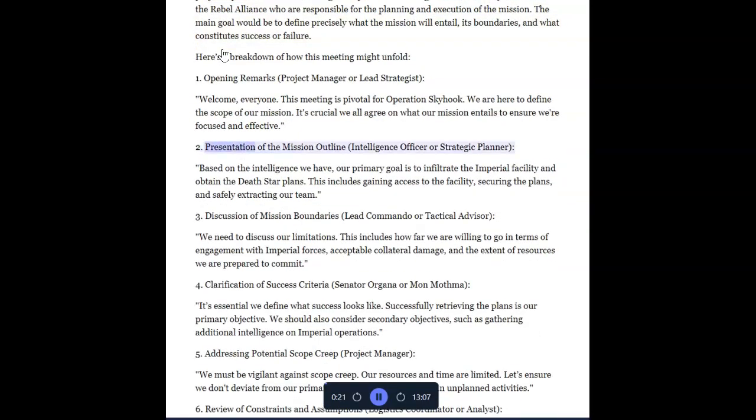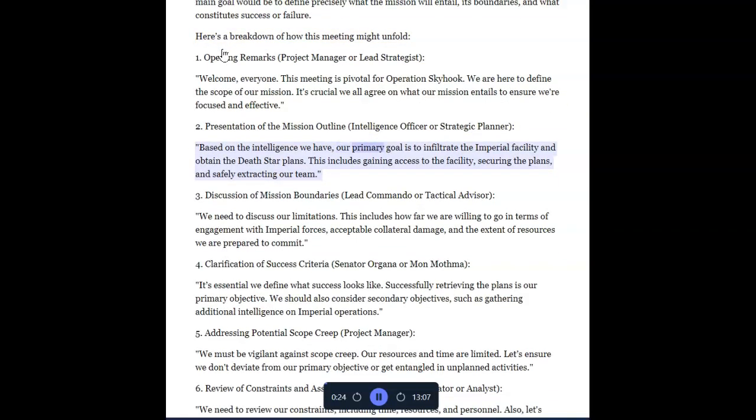2. Presentation of the mission outline, intelligence officer or strategic planner. Based on the intelligence we have, our primary goal is to infiltrate the Imperial facility and obtain the Death Star plans. This includes gaining access to the facility, securing the plans, and safely extracting our team.